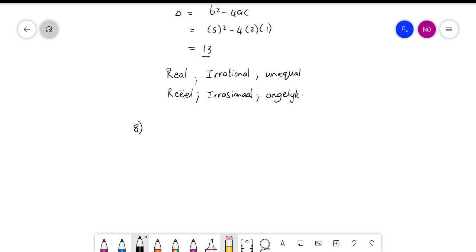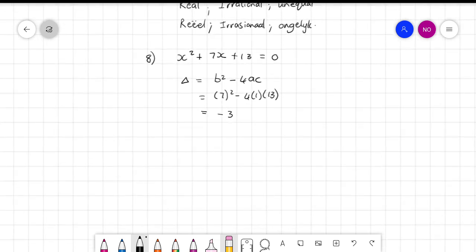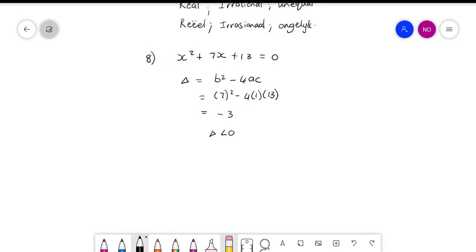And the last one you had to do for homework. Do you guys agree? Smaller than 0? So, non-real.